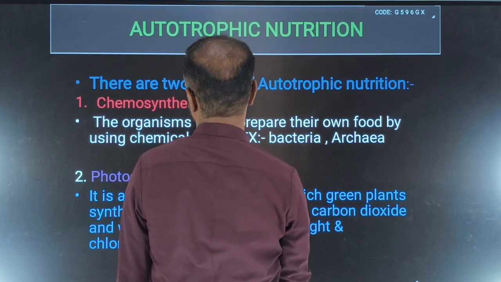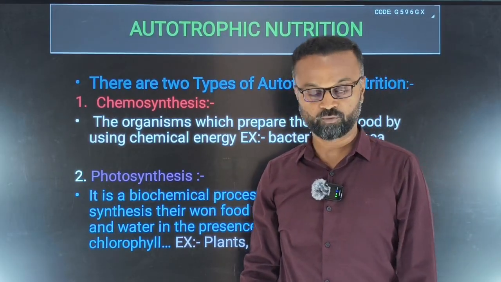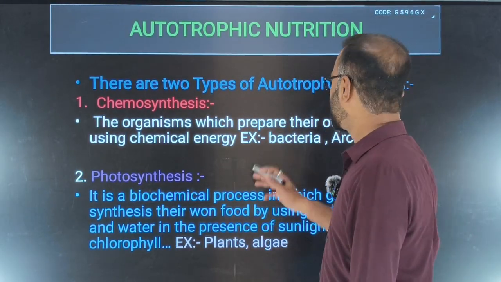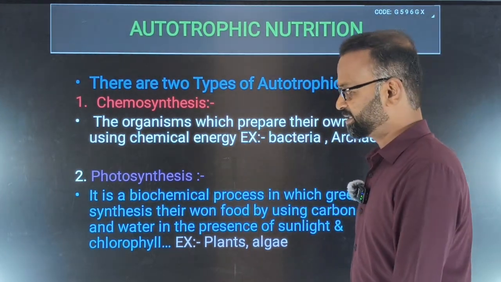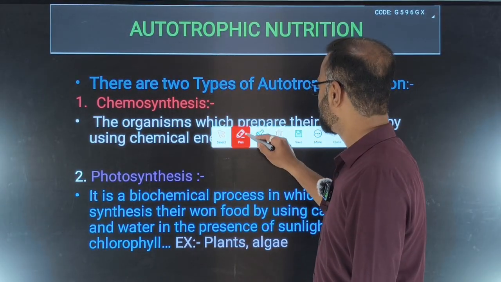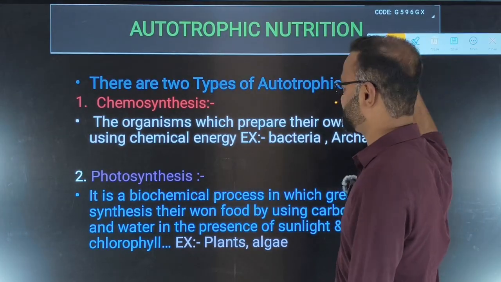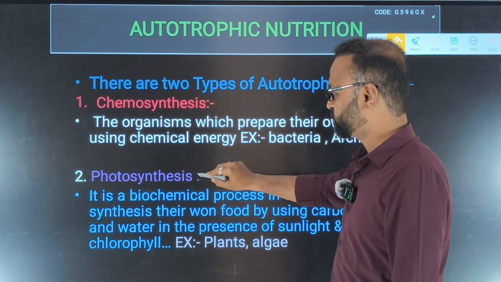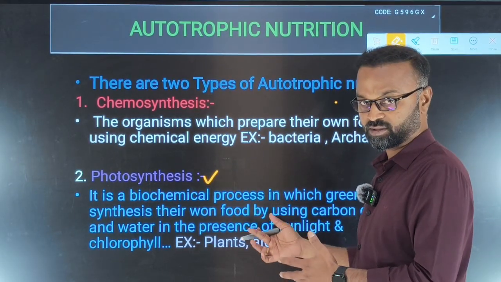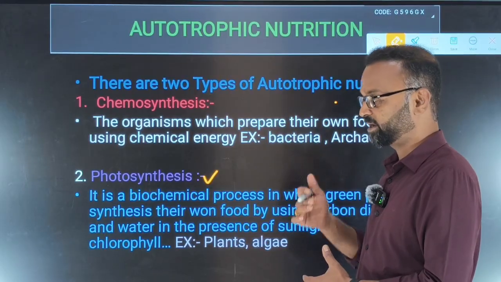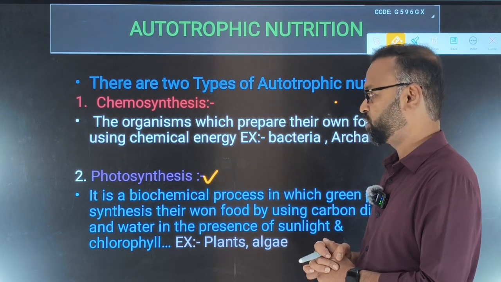Now see here, types. There are two types of autotrophic nutrition, and we are going to discuss types of heterotrophic nutrition also. Types of autotrophic nutrition: one is chemosynthesis, another is photosynthesis. What do you mean by chemosynthesis and photosynthesis? Photosynthesis we are studying from class 5th or 6th. We already discussed what photosynthesis means. Again, in detail we will discuss the steps involved in photosynthesis, how exactly food is prepared by using inorganic substances, along with sunlight and chlorophyll.